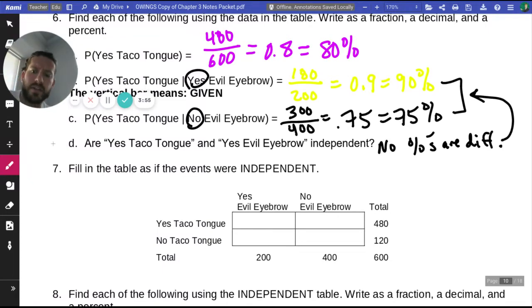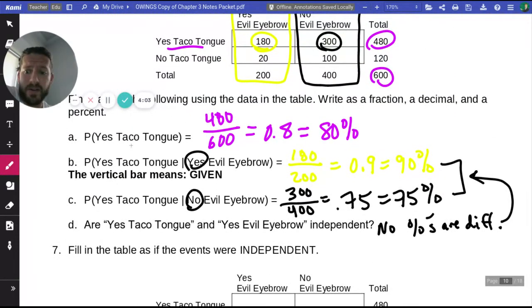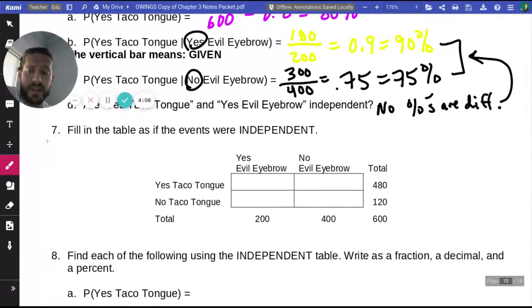All right, so number 7 says we want to fill in the table. We want to create data so that the events are independent. So let's take this top here, the 6A, that 80%. And let's try and make it so that whether or not they can do evil eyebrow, they can do taco tongue 80% of the time. So this value here, we want 80% of this 200. So we can take 0.8 times the 200. And then when we multiply that, we'll get 80% of 200, which is 160.